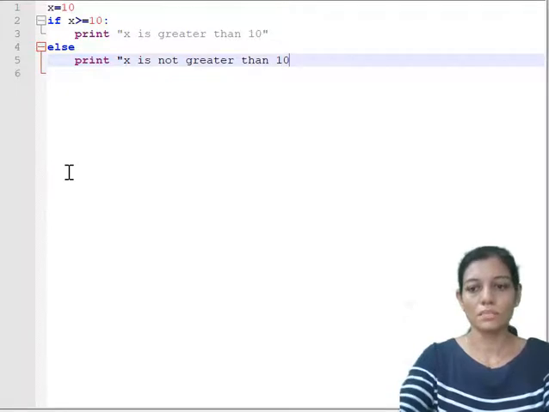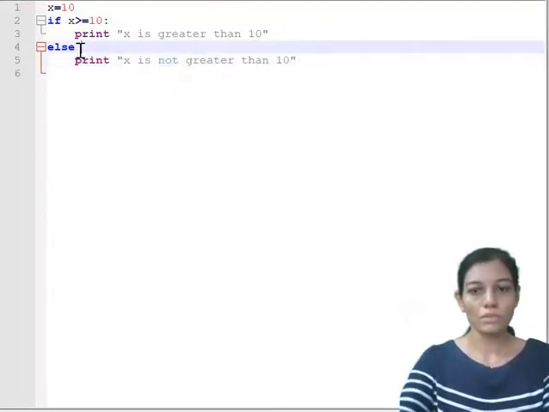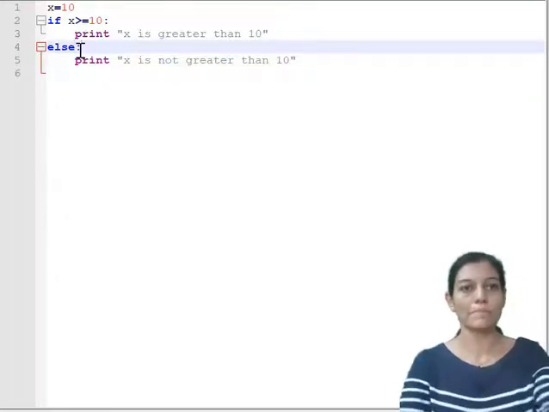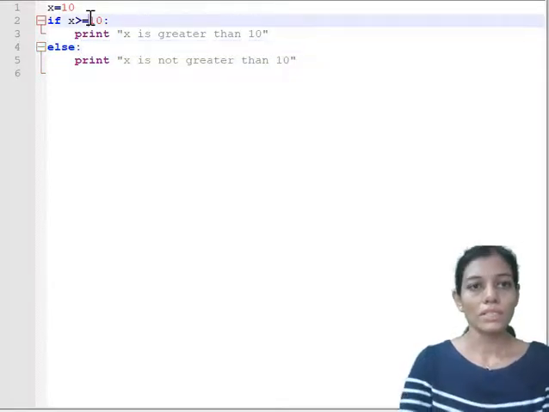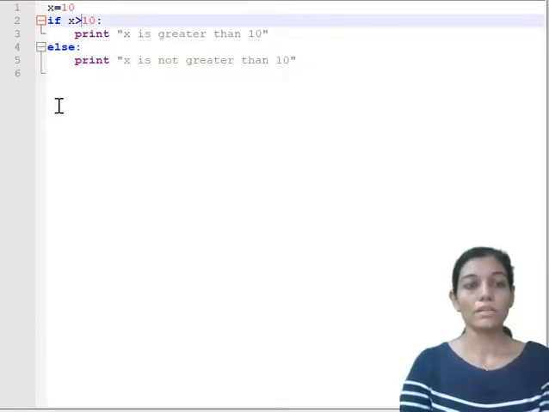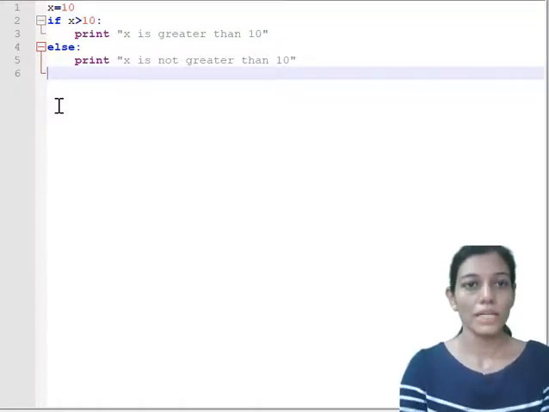This is the proper message I want to show to the user. But after else, don't forget to include the colon, otherwise it is going to give you a compile time error. So here x is equal to 10 and I will just change it a little bit so that it will definitely become false and it will go into the else part, right?